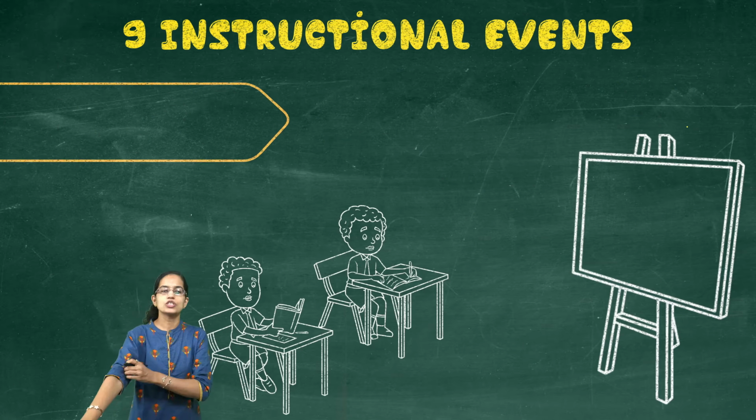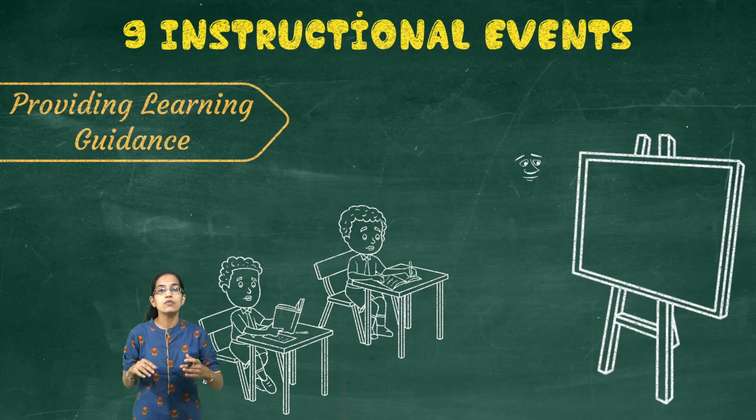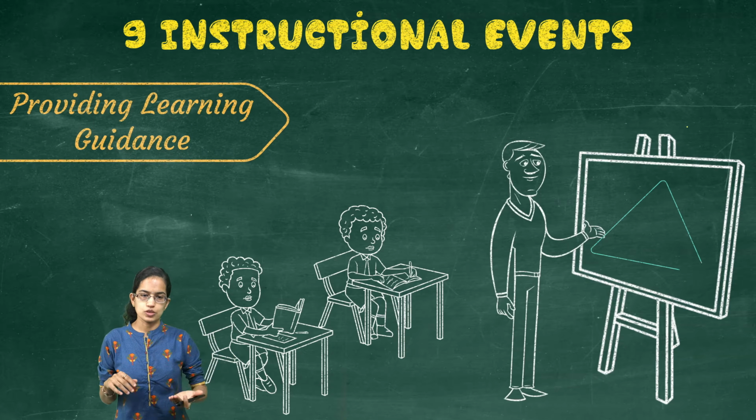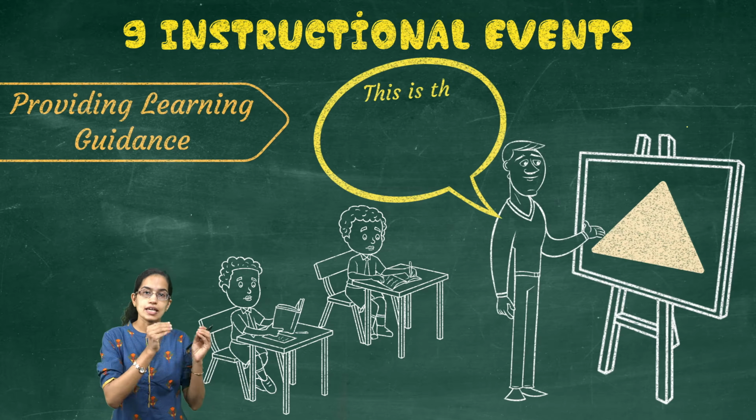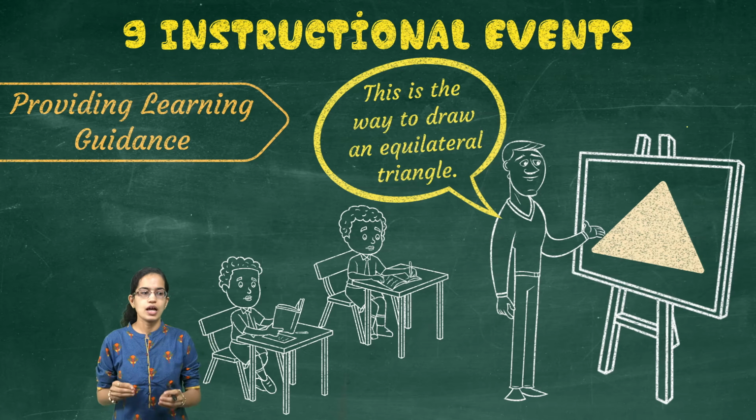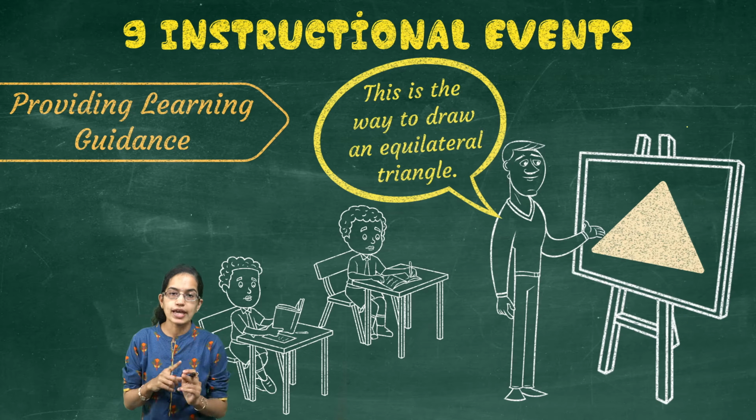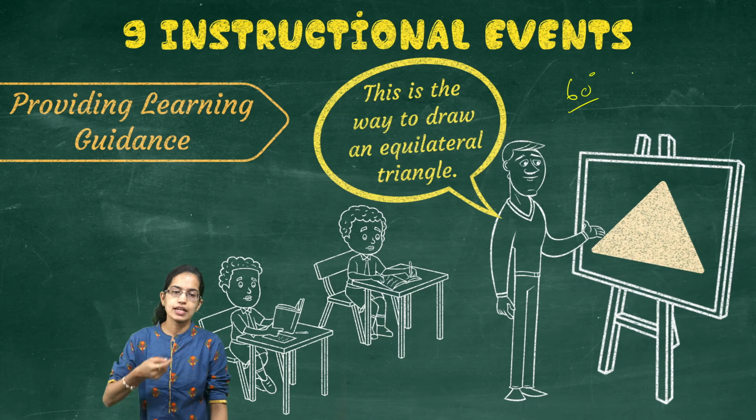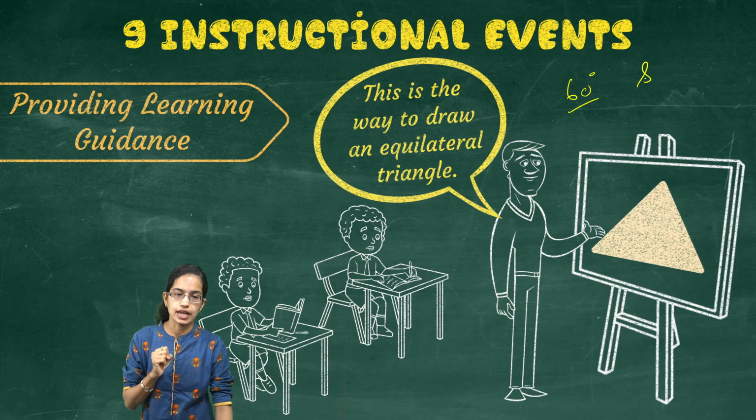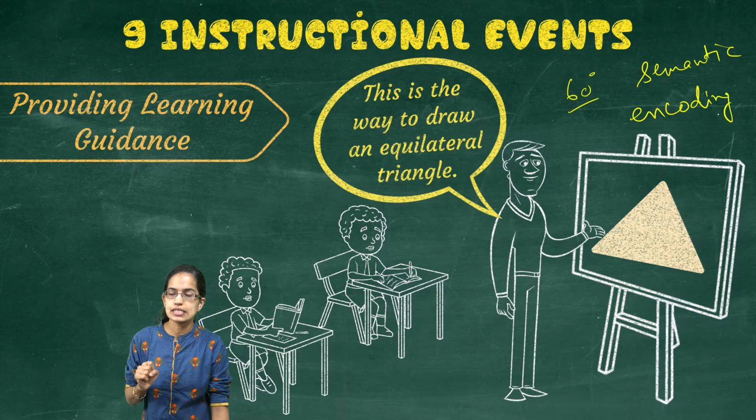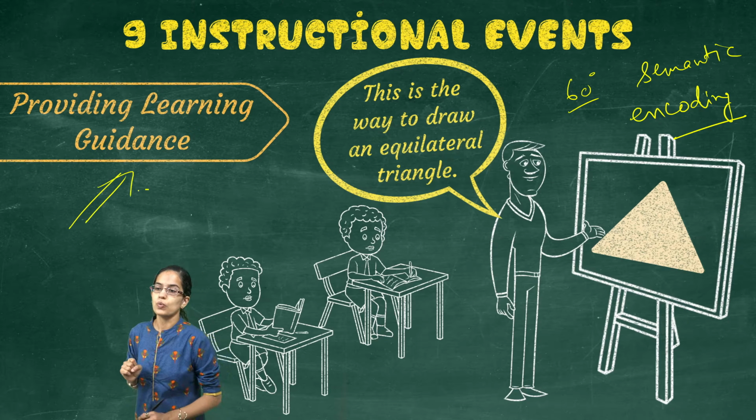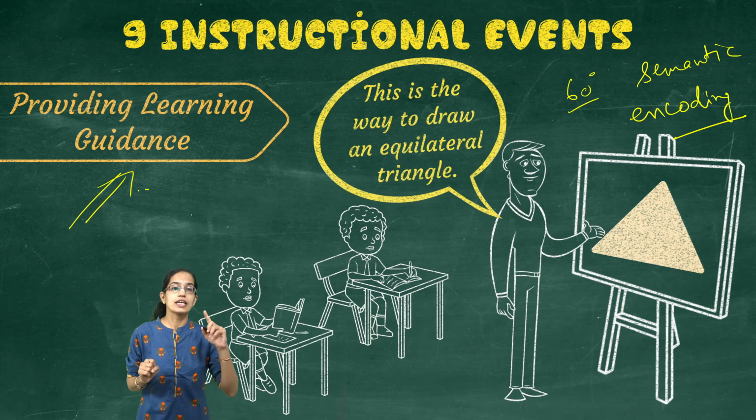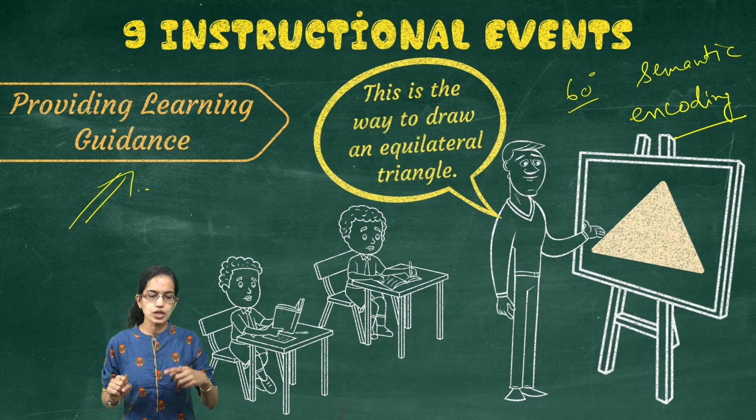The next stage we understand is to give counseling or guidance to the students. So there is a semantic encoding and the students are explained how we actually draw this equilateral triangle. All the angles should be equal. So all angles of 60 degrees would form an equilateral triangle. And how do we draw an equilateral triangle? So there is semantic encoding at this stage, and this stage is also aiming to provide learning guidance. It aims to provide guidance to the students.